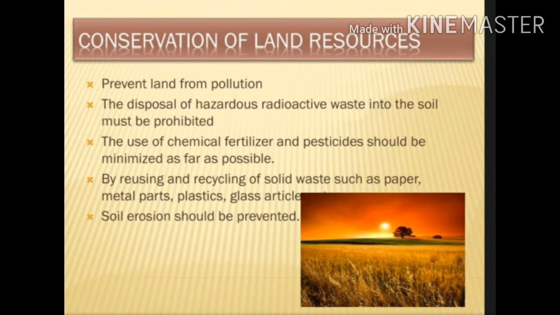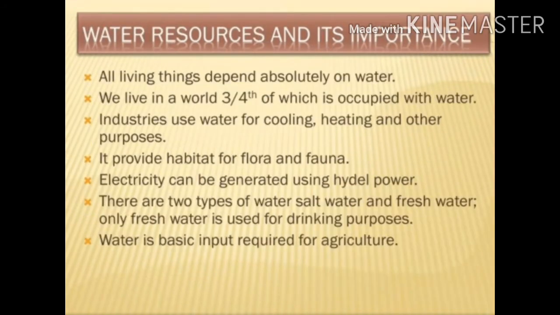Land resources can be conserved by reusing and recycling solid waste such as paper, metal parts, plastics, and glass articles. So these can be reused and recycled. And the last one is that soil erosion should be prevented. We should adopt methods to prevent soil erosion to conserve our land resources.